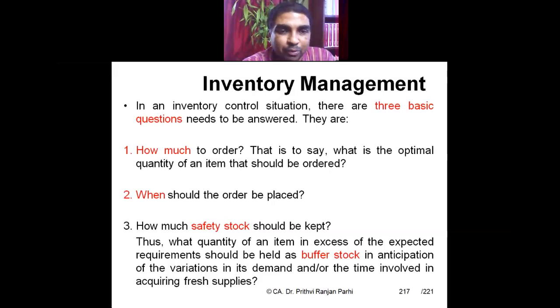Then when to place an order, the time at which ordering needs to be done. Then what is the safety stock that needs to be kept, also called the buffer stock. That means in no situation should your stock fall below that level. That is the minimum safety stock which needs to be maintained. So these are the three things to be dealt with.